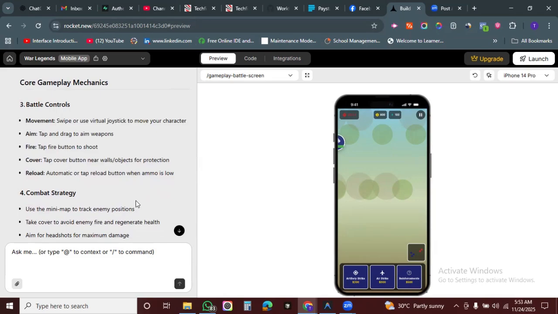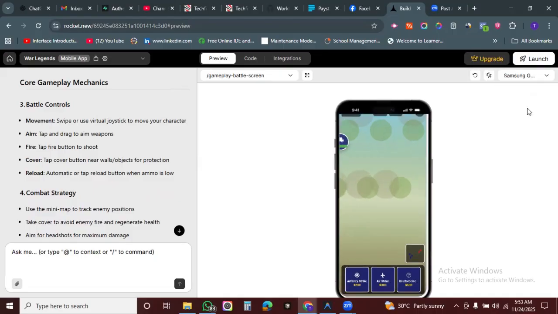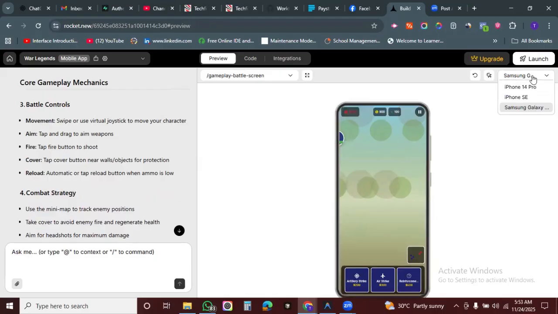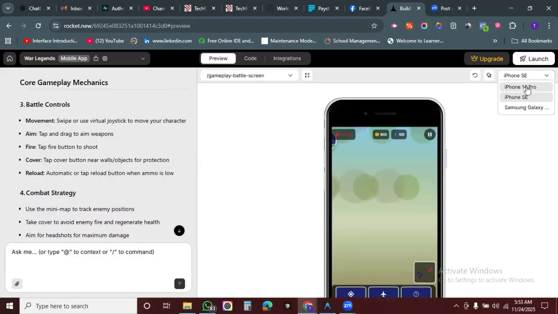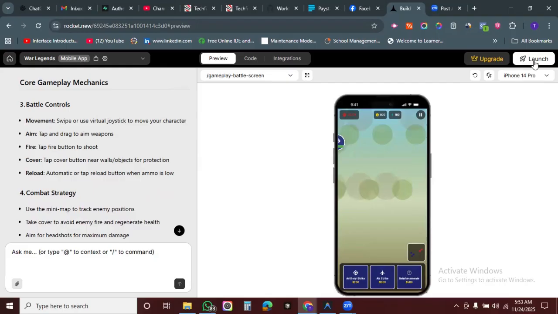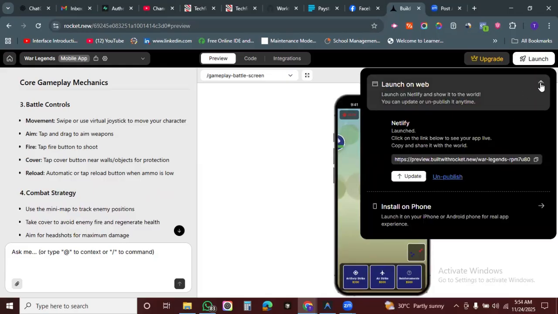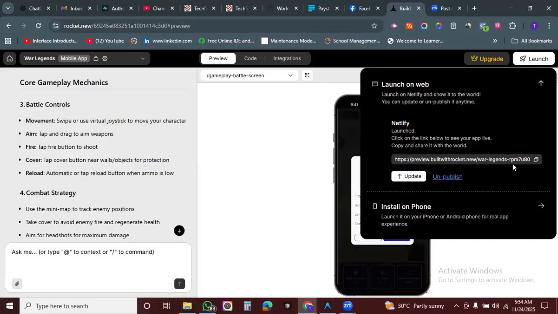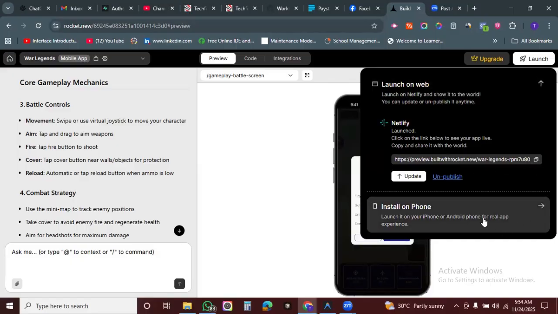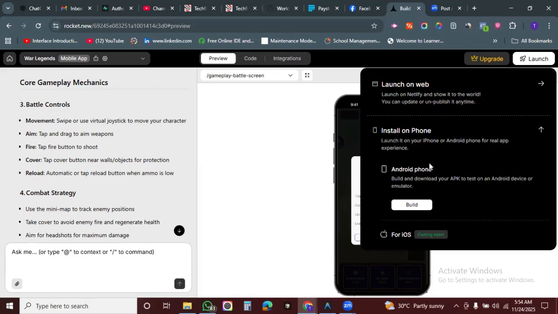I think this will really be cool when I put it on my mobile device, right? It's a bit difficult to play on my computer right now. This is for Android, this is Samsung. If you want to launch this, you click here and take it to the web if you want, but that will not make sense. This is the link of this application, right? But the best thing is to take it to your mobile app.